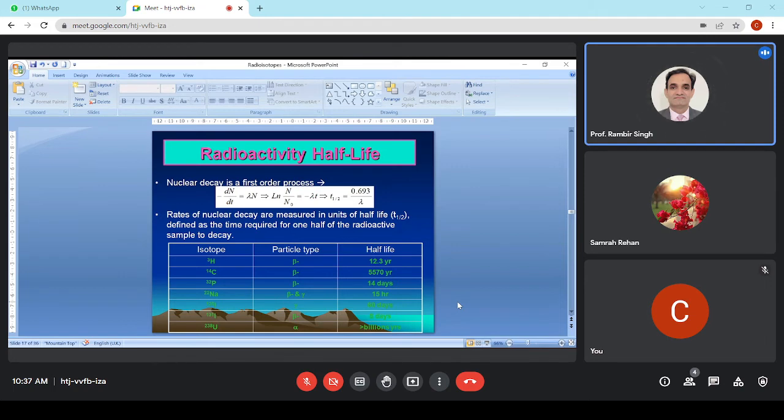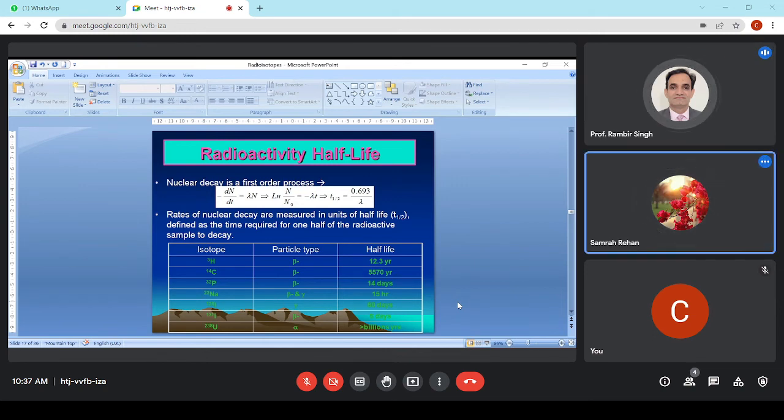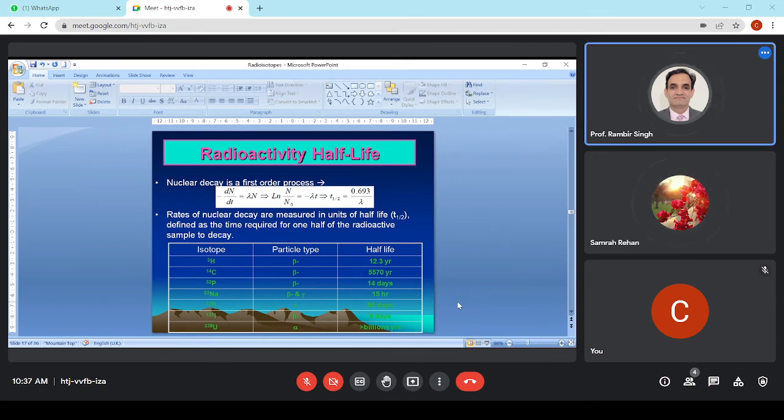Suppose today I have X amount of radioactive material present in a fossil. Now I can find out what was the 2X material available, when it was 3X, 4X, 5X, like this. You got it? So this way we can find out at what time this organism lived on this planet.